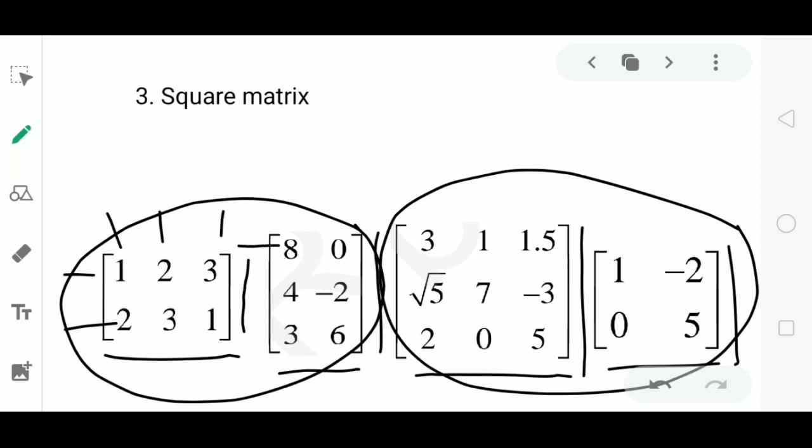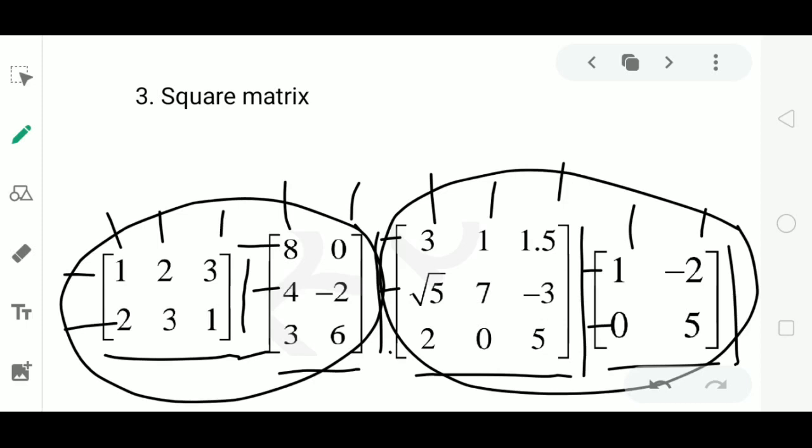In the second one, there are 3 rows and 2 columns. In both of these examples, number of rows and number of columns are different. But in the third one, there are 3 rows and 3 columns. In the fourth one, 2 rows and 2 columns. In third and fourth, the number of rows and columns are equal. Therefore, their length and breadth will be equal, and hence they form square matrices.